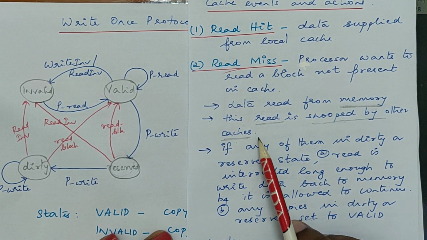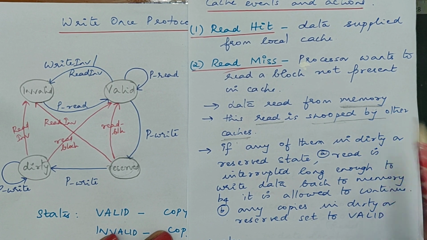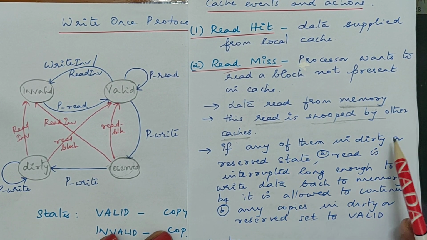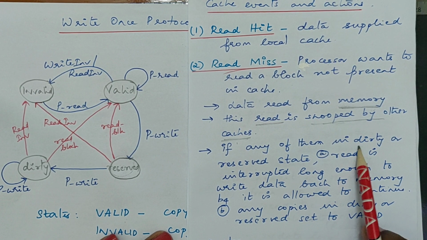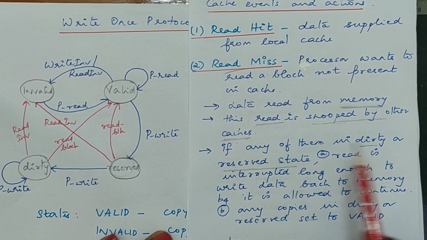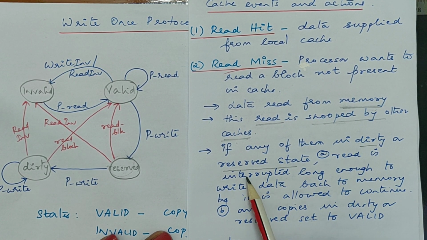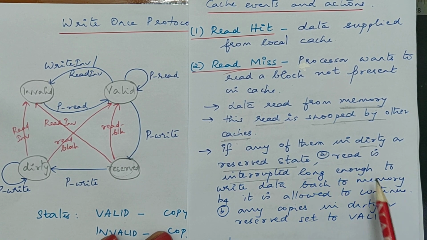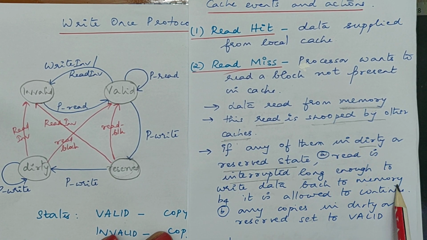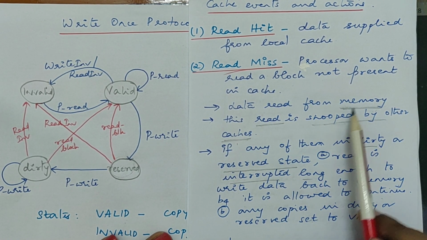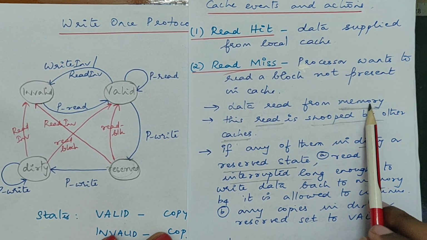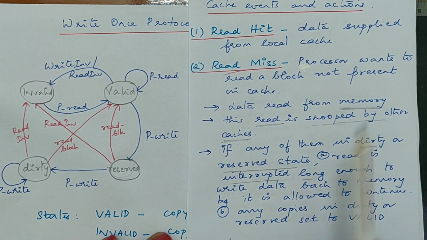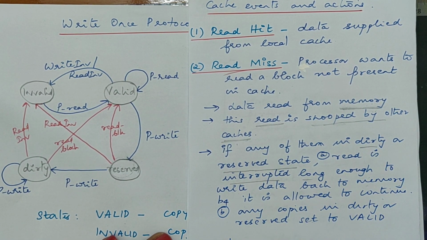There are 2 cases when it is being snooped. Either the data is present in any other cache, in dirty or reserved state.